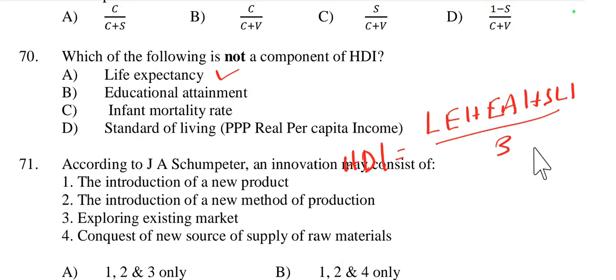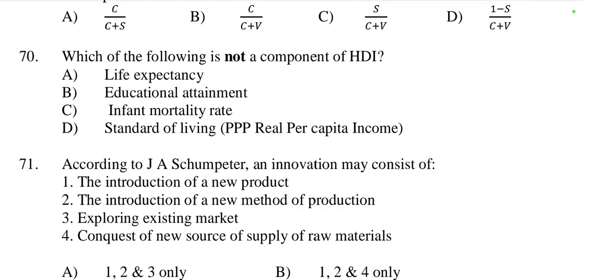So infant mortality rate is not included in the HDI; it is included in the PQLI method. In HDI, life expectancy, educational attainment and standard of living are included. So here option number C is the right option.